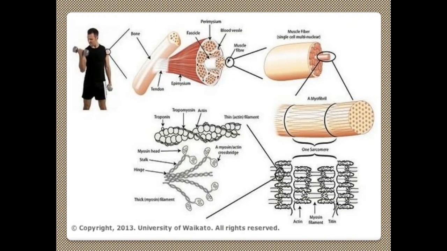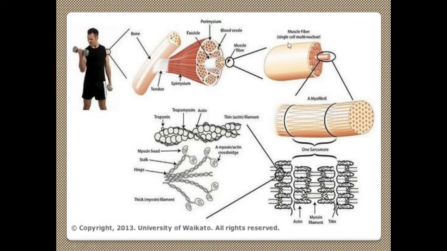Here you can see the ultrastructure of the muscles. This is the muscle portion. Bone is here, and bone is there. The tendon is connecting this muscle with the bone. This is the epimysium, the outer coat. This is one fascicle, and this is the perimysium. Blood vessels are there in between, and inside this fascicle you have muscle fibers. You take one muscle fiber.